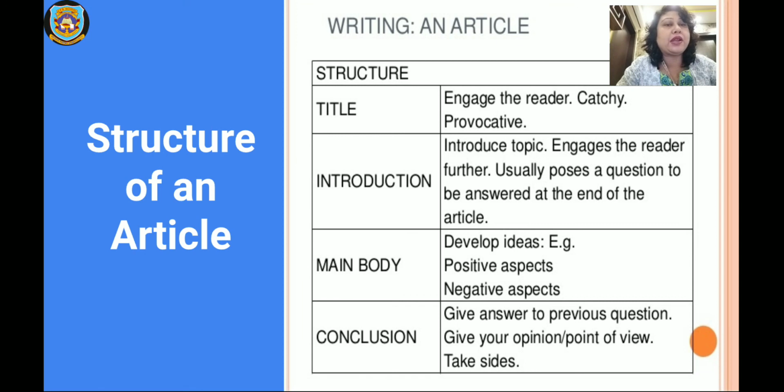Then main body, you have to develop ideas, positive aspects and negative aspects, that means advantages and disadvantages, and conclusion to give an answer to your previous question, which you have already asked in the introduction. So give your opinion, that means your POV, point of view, and then you have to conclude. Alright, so this is how the structure of an article is.